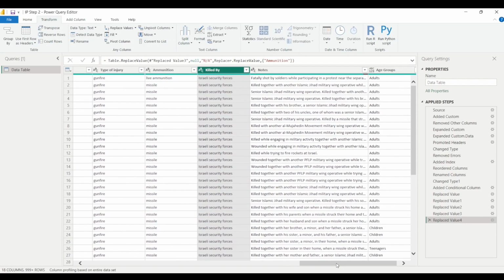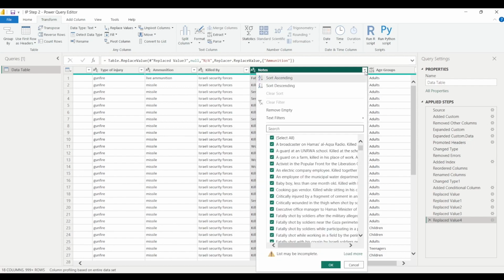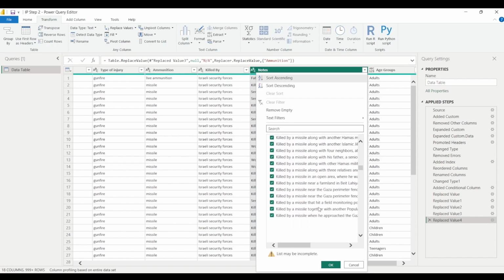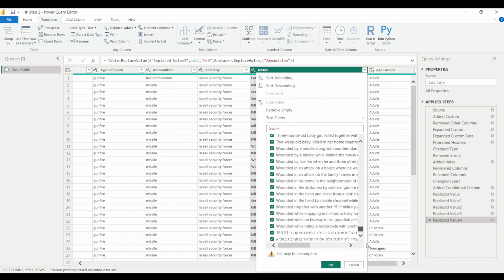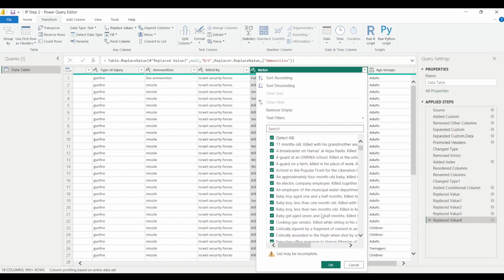And then we have a column where notes are given for any particular person who was killed or for whom we are having this data. So here also you can see that there are actually null values or empty values. So I'll click here. When I'll click here on this drop down, you can see that these are the notes, and this list may be incomplete, right? So you can see that these are some of the notes that it shows you, but since there are a large number of values, it displays a message that list may be incomplete.